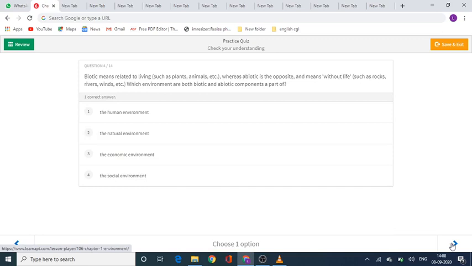Question number 4. Biotic means related to living, such as plants, animals, etc. Whereas abiotic is the opposite and means without life, such as rocks, rivers, winds, etc. Which environment is both biotic and abiotic? Option number 1, the human environment. Option number 2, the natural environment. Option number 3, the economic environment. And the last option is the social environment. The time starts now.